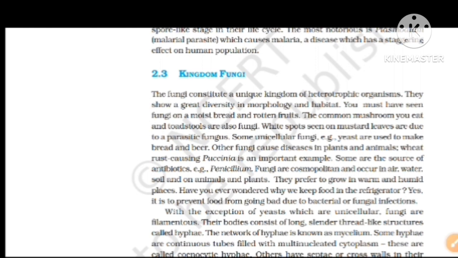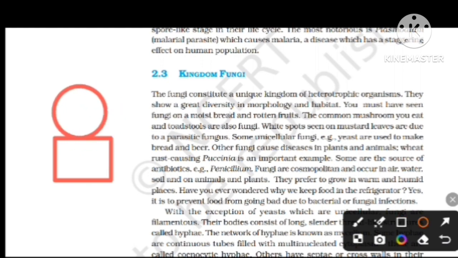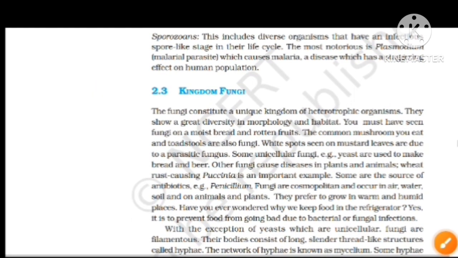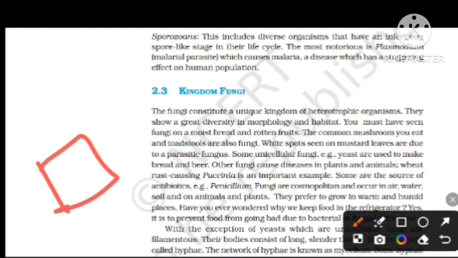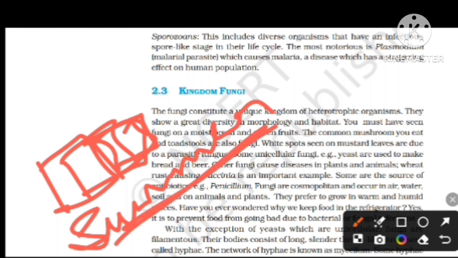They grow in humid and warm places, because you can see at home that rust on bread is more seen in the summer season because fungi prefer to grow in humid and warm conditions.